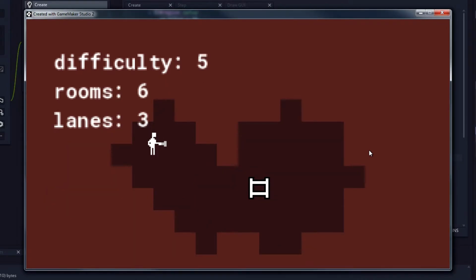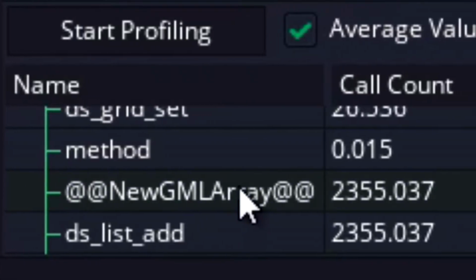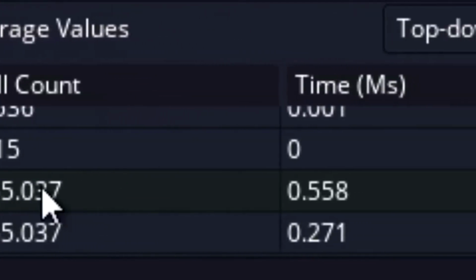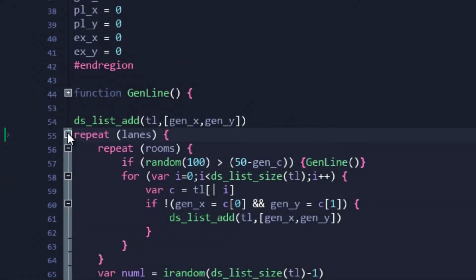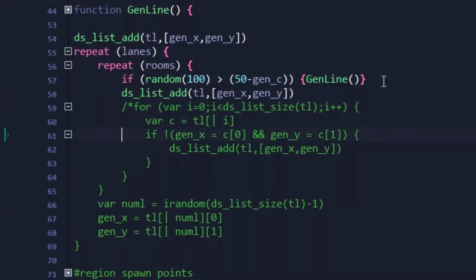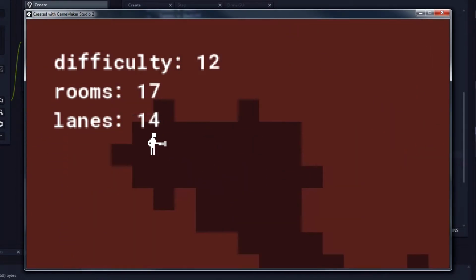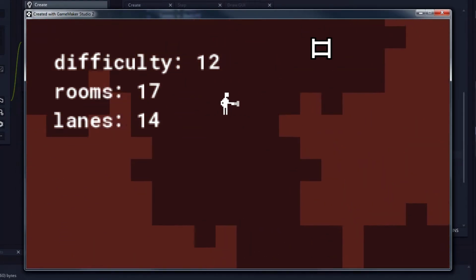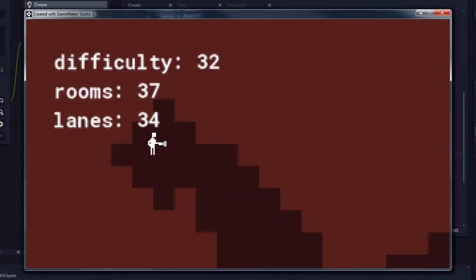That is until I hit level 6, where the game would continuously lock up, as if loading a lot of data, and profiling via debugger showed that some random GameMaker array code was seriously freaking out on any level beyond 6. After at least another 10 minutes of fiddling, it was discovered that a temporary DS list generated for spawning purposes was to blame. Removing this chunk of code allowed the difficulty to count up without a hitch. And once again, I have absolutely no idea why this was a problem to begin with. However, with this figured out meant we could now move on to our next task.